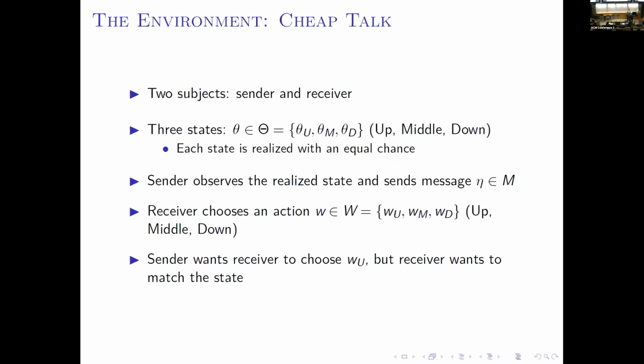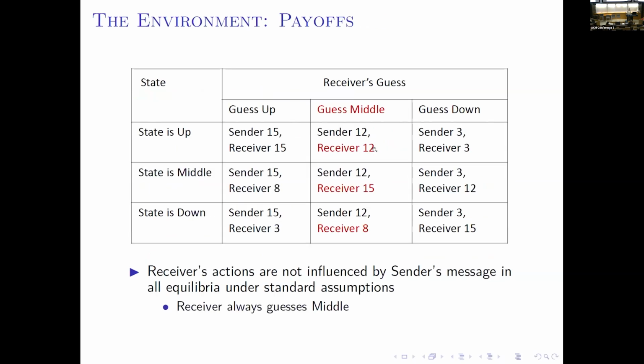And the sender and the receiver have misaligned preferences. So the sender always wants the receiver to choose the up action, but the receiver wants to correctly match the state. So this is the payoff matrix we use for the lab experiment, but our theory is more general and is not restricted to the specific numbers. So from this matrix, we can see the sender gets the highest payoff if the receiver guesses up, the second highest payoff if the receiver guesses middle, and the lowest payoff if the receiver guesses down. But the receiver gets the highest payoff for correctly matching the state.